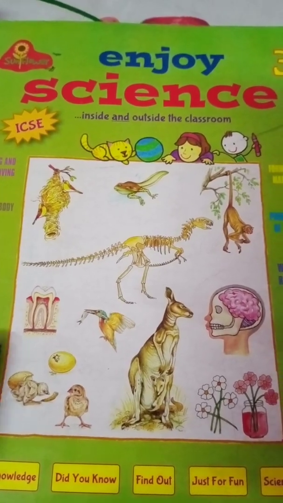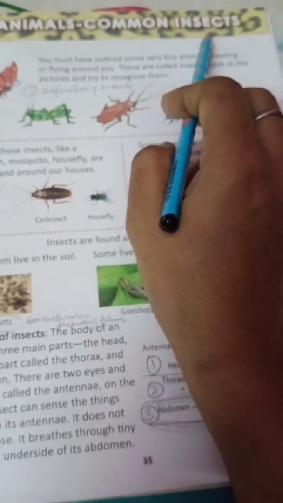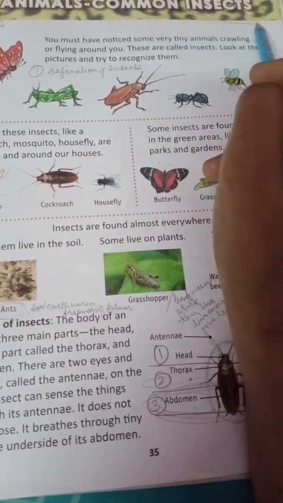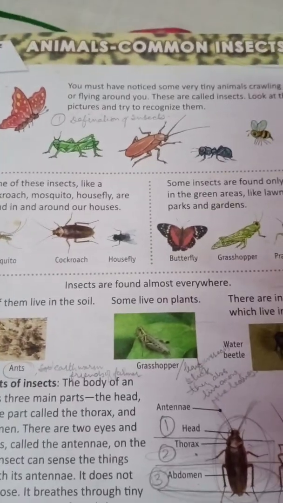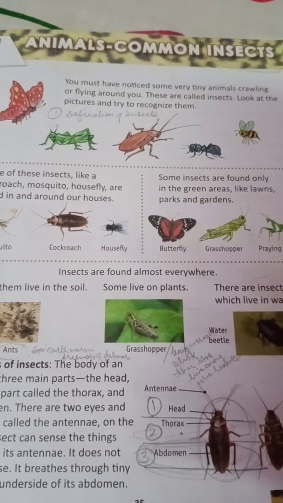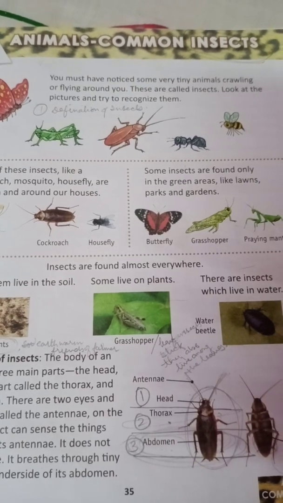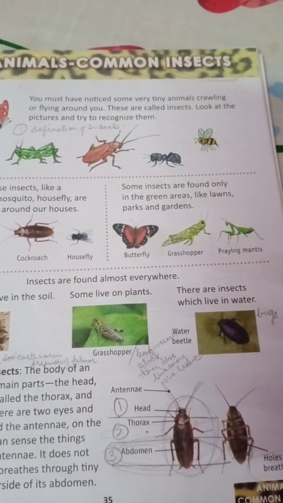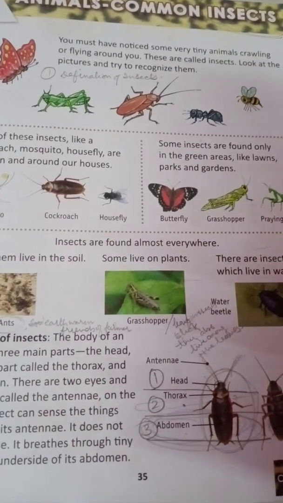Today, we are going to start our new chapter, that is lesson number 4, Animals, Common Insects. Children, do you know what insects are? A small animal with 6 legs, 2 pairs of wings, and a body which is divided into 3 parts is called an insect. Examples: ants, flies, beetle, butterfly, and mosquito. These all are examples of insects.